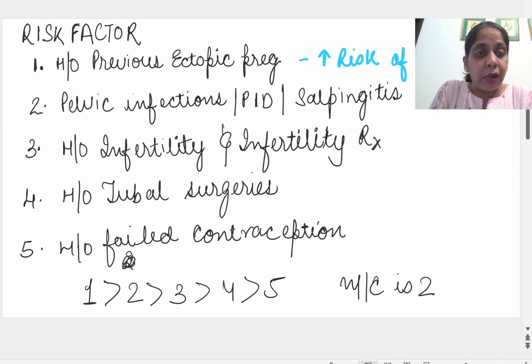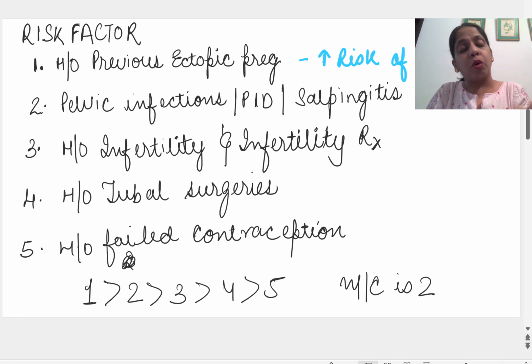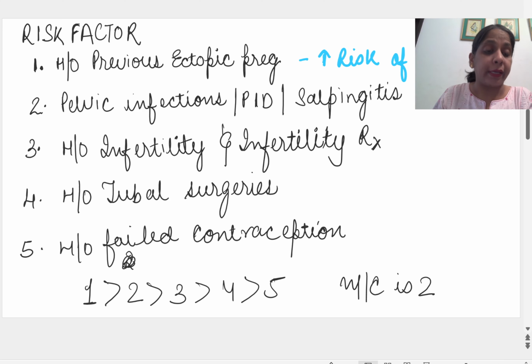So first of all, I'm telling you what the risk factors are. The list is given in order: the risk factor on the top will prone the patient more to ectopic. Okay, so number one is history of previous ectopic pregnancy.